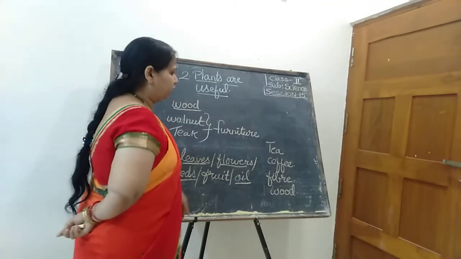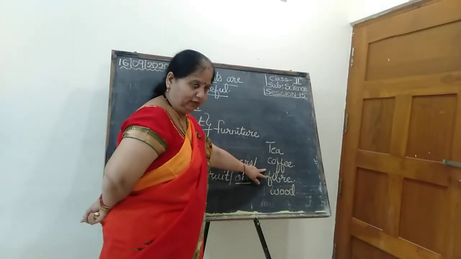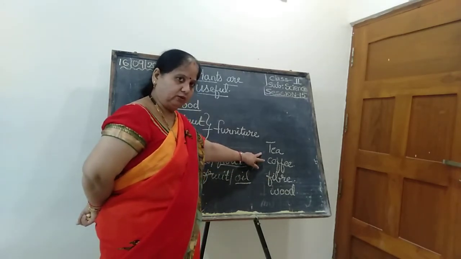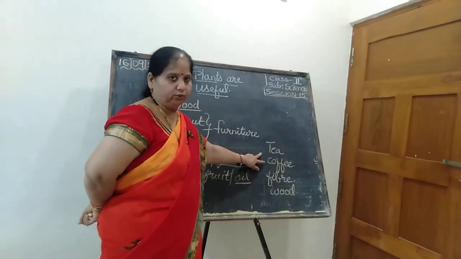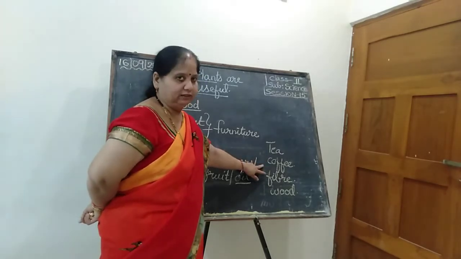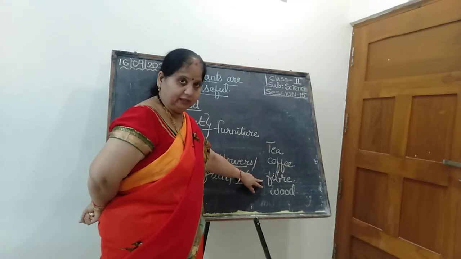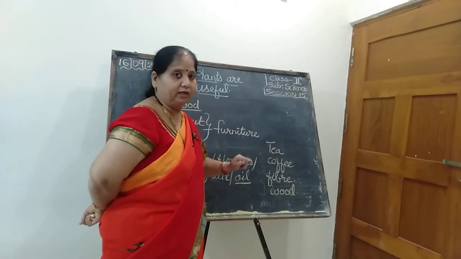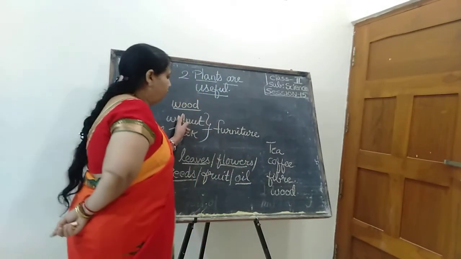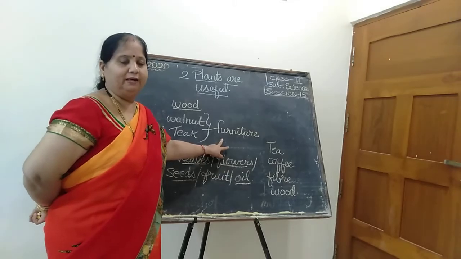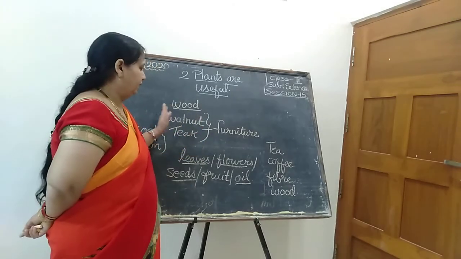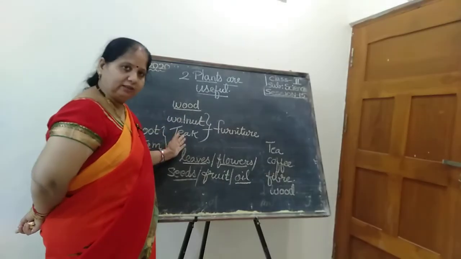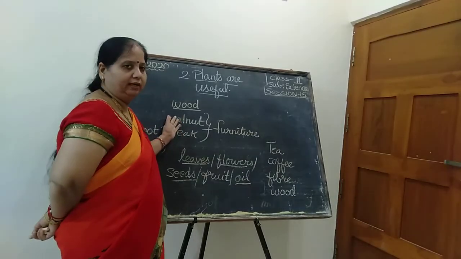Now, today what I taught you about tea, coffee, fiber and wood. From where do we get tea? From tea leaves. Okay. టీ పౌడర్ ఎక్కడి నుంచి వస్తుంది? టీ ఆకుతోటి చేస్తారు. ఓకే. Coffee berries, coffee seeds, fiber. Yes, fiber is meant to make cloth. From which? What are they? Cotton and jute. Wood. What is wood for? To make furniture, table, chairs, isn't it? From where do we get this wood? Which tree? Walnut, teak. Shisham is also there, but I had given two examples, that is walnut and teak.